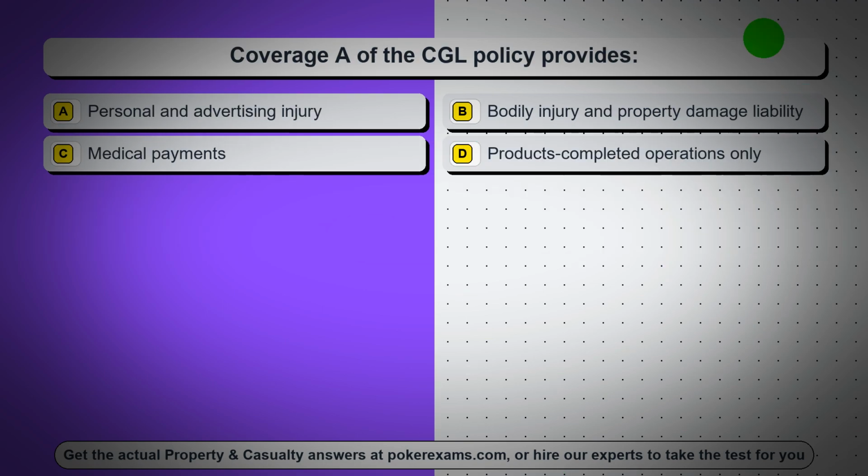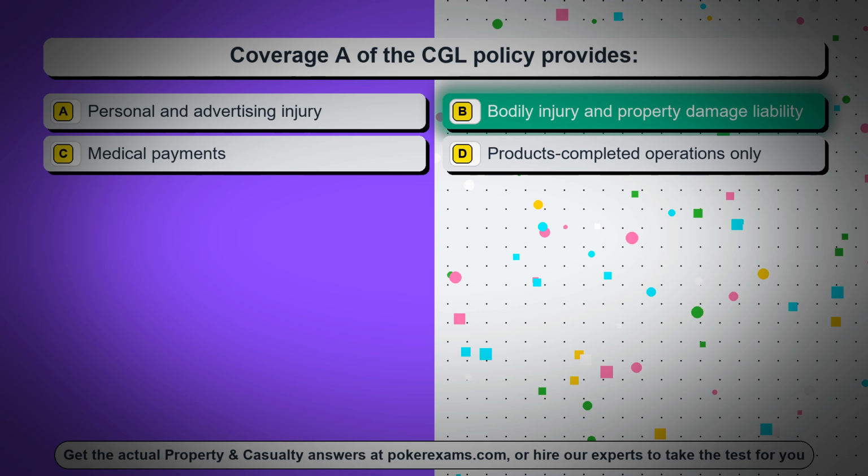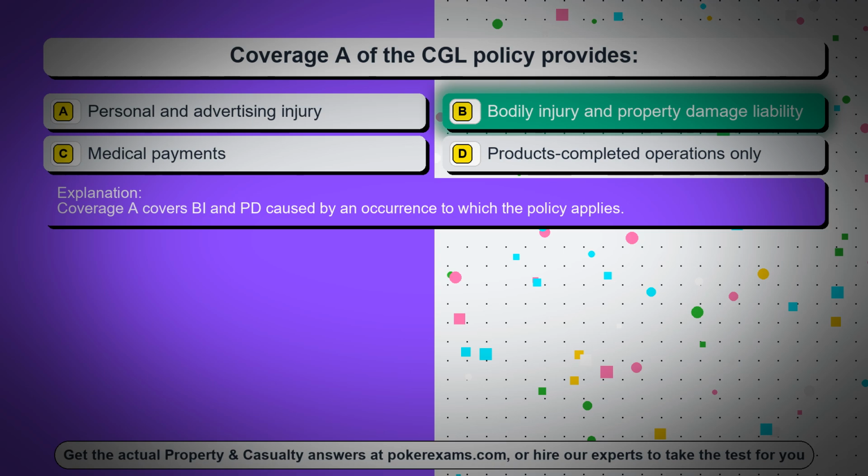Question 57. Coverage A of the CGL policy provides, option A, personal and advertising injury, option B, bodily injury and property damage liability, option C, medical payments, option D, products completed operations only. The correct answer is option B, bodily injury and property damage liability. Coverage A covers BI and PD caused by an occurrence to which the policy applies.